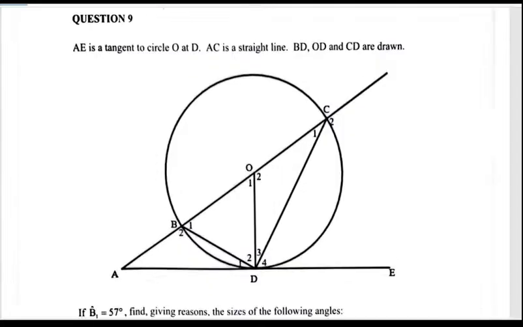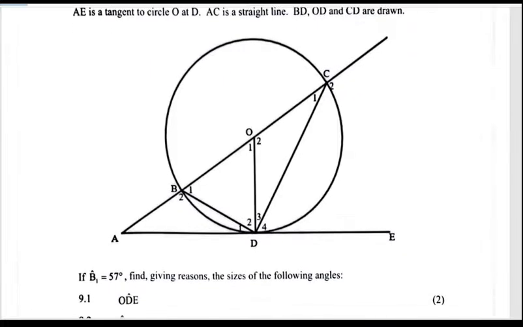Then question 9, we have our, does it look like Euclidean? Yes. AE is a tangent to the circle O. AC is a straight line. BD and DC are drawn. Okay, there we go. 9.1, what do they want? If B1 is 57, can we give reasons for ODE?